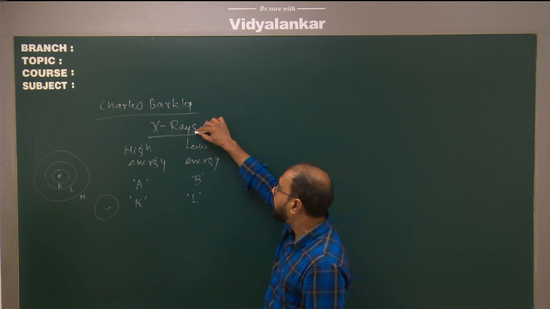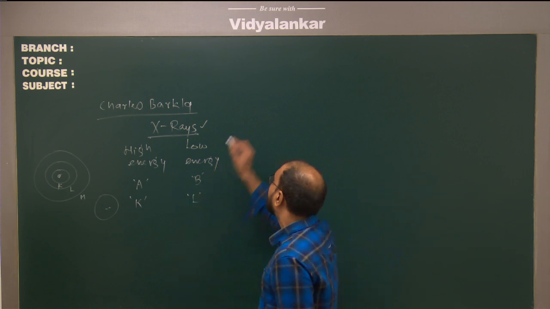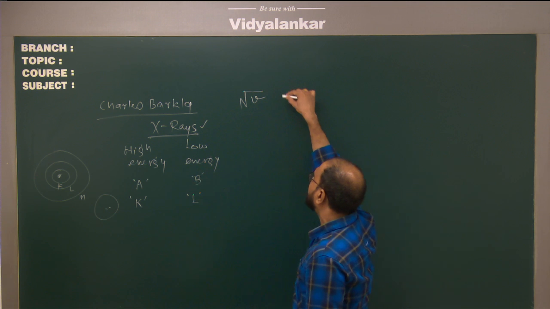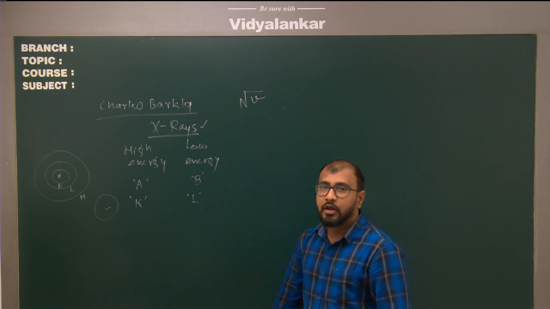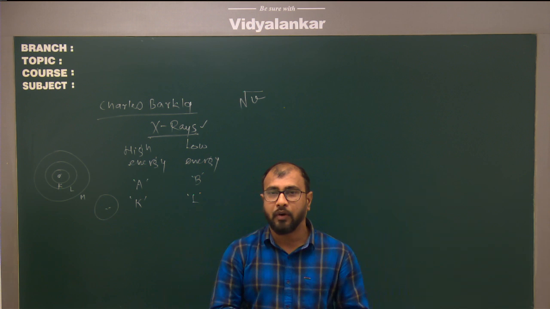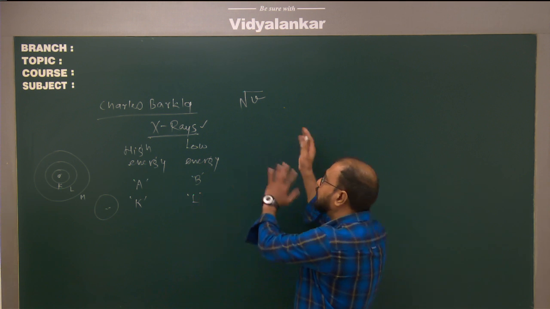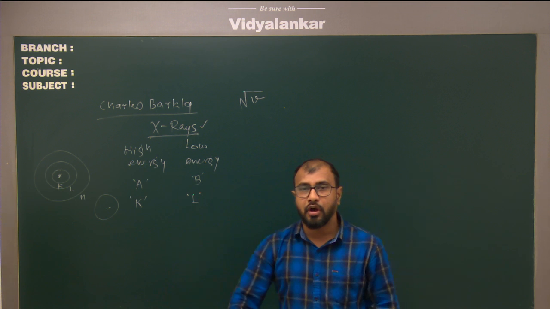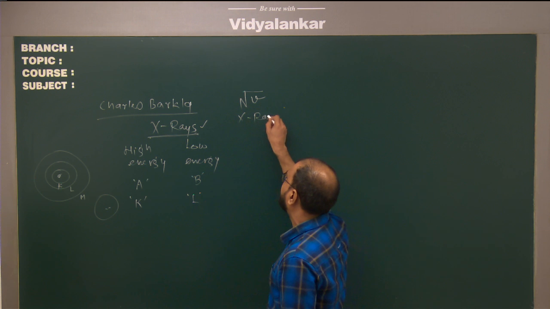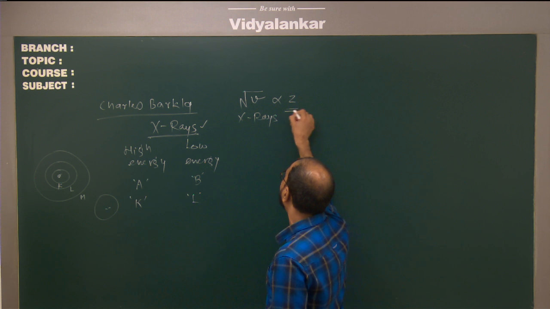Again he was studying properties of X-rays, correct? That is, he plotted a graph of what? Square root of frequencies of X-rays with atomic mass and atomic number, correct? तो हेनरी मोजले को कोई सपना नहीं आया था कि properties are related to atomic number. The properties of X-ray led to the formation of what? Formation of periodic table. That is, the square root of frequency of X-rays is proportional to what? It is proportional to Z.